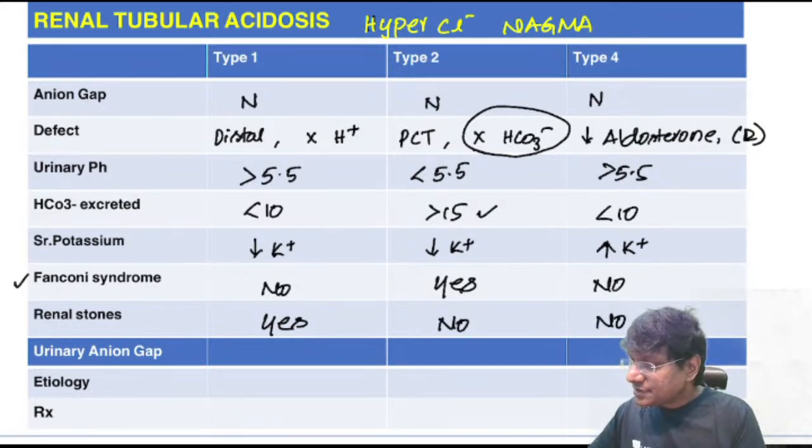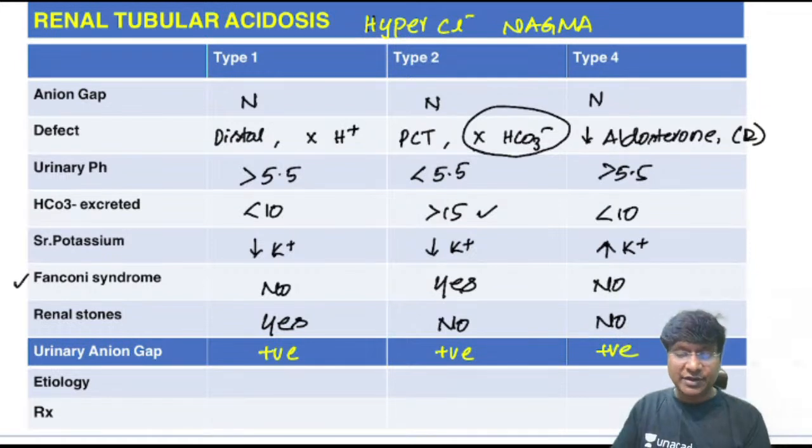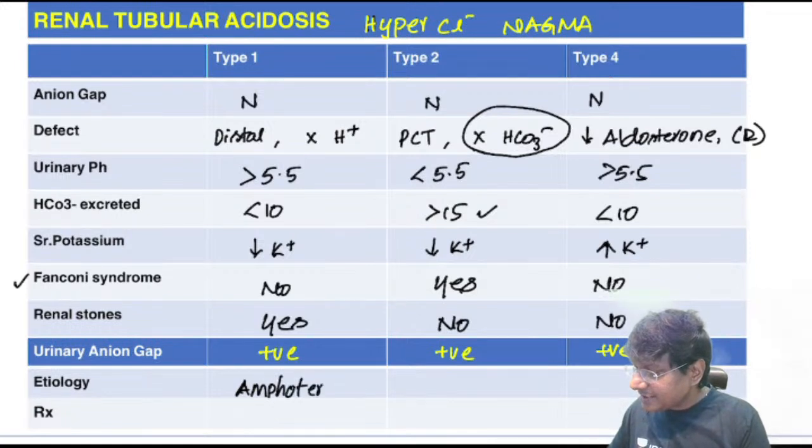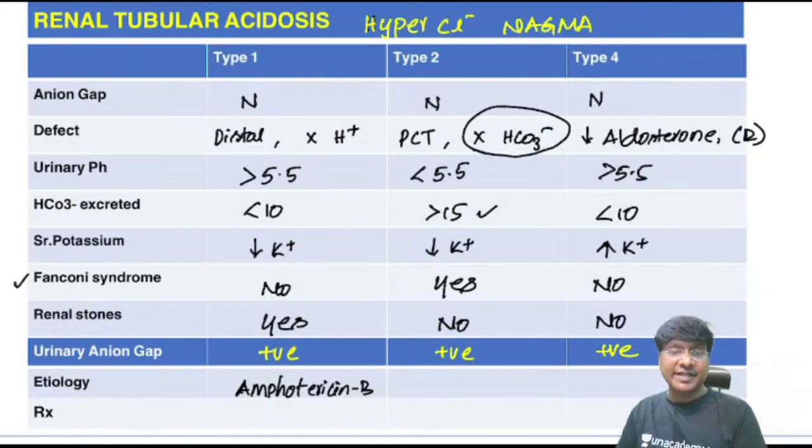Then coming to the urinary anion gap. In all these conditions, the urinary anion gap will be positive. Then you take the etiology of type 1 renal tubular acidosis. We have some drugs. What are those drugs which will cause type 1 renal tubular acidosis? That will be amphotericin B, or your paraproteinemias.